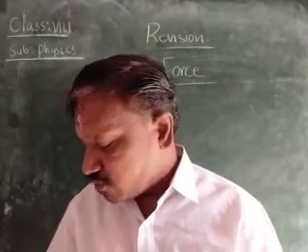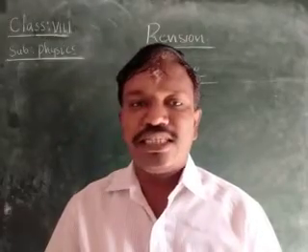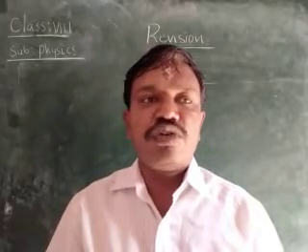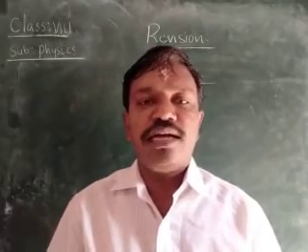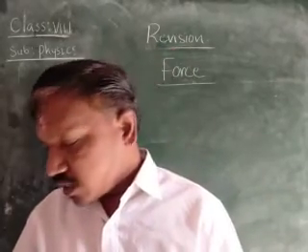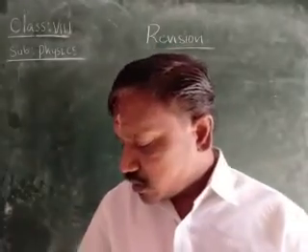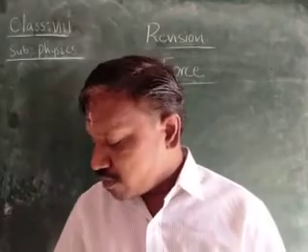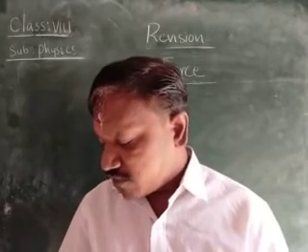The attractive force between any two massive objects is called the gravitational force.